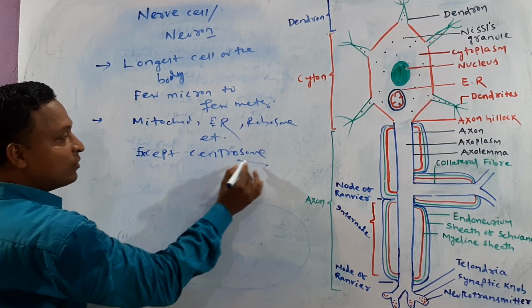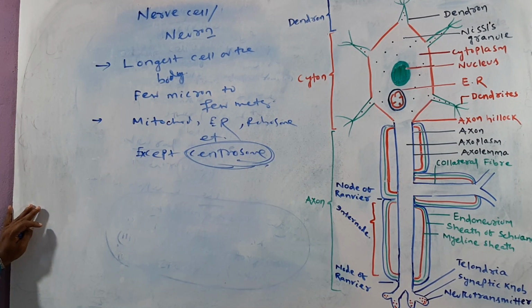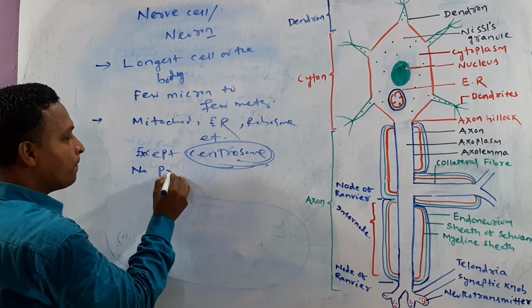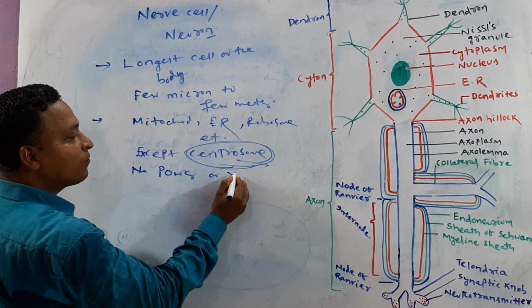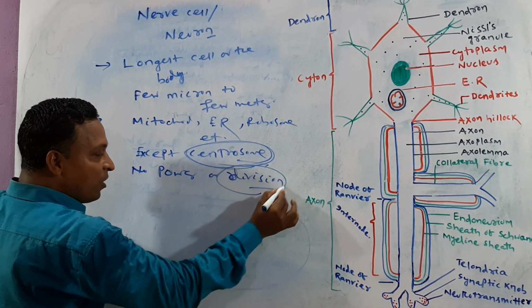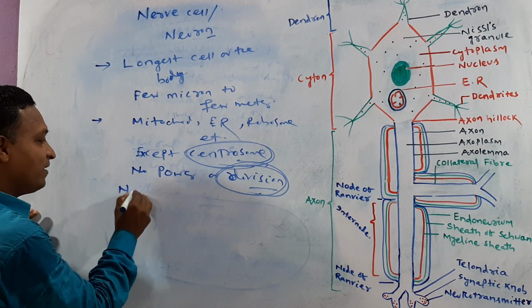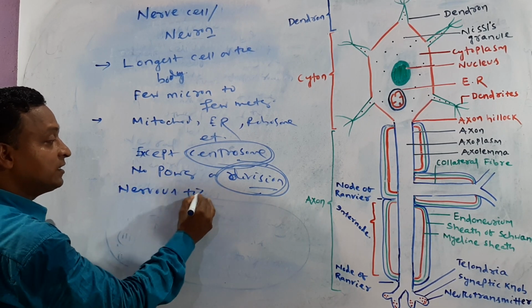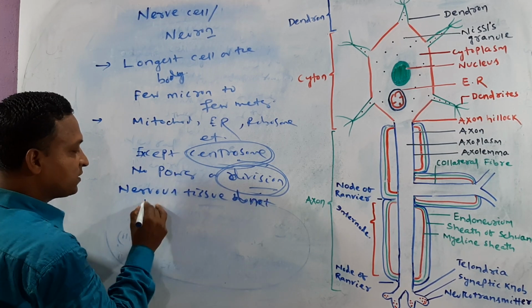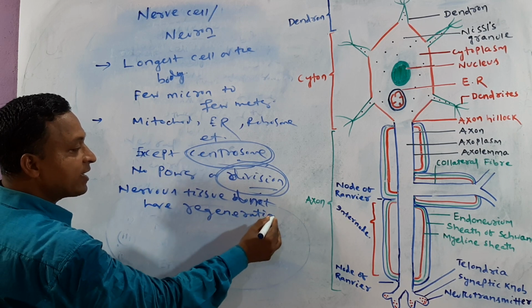All cell organelles are present except centrosome. That means the nerve cell has no power of division. So the nerve cell has no capacity for division. For that reason, nervous tissue does not have regeneration capacity.